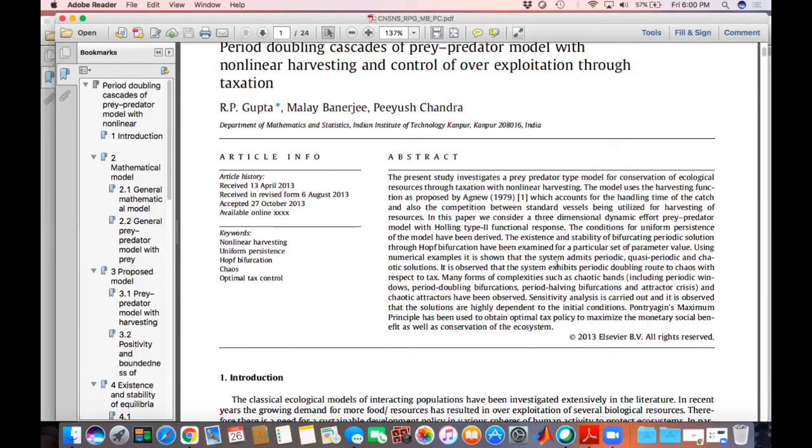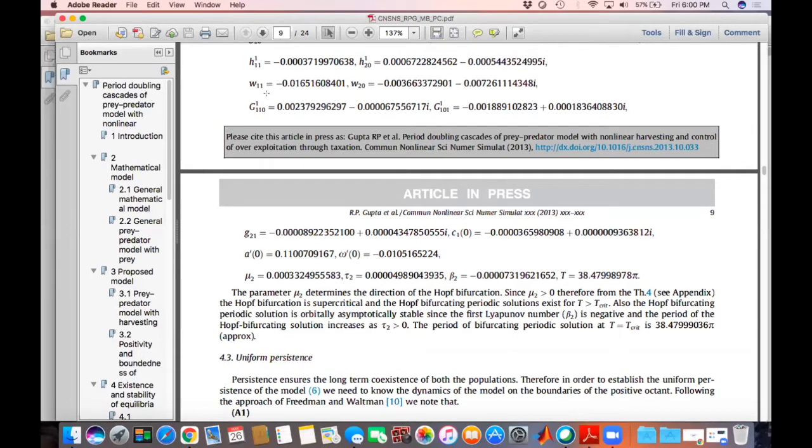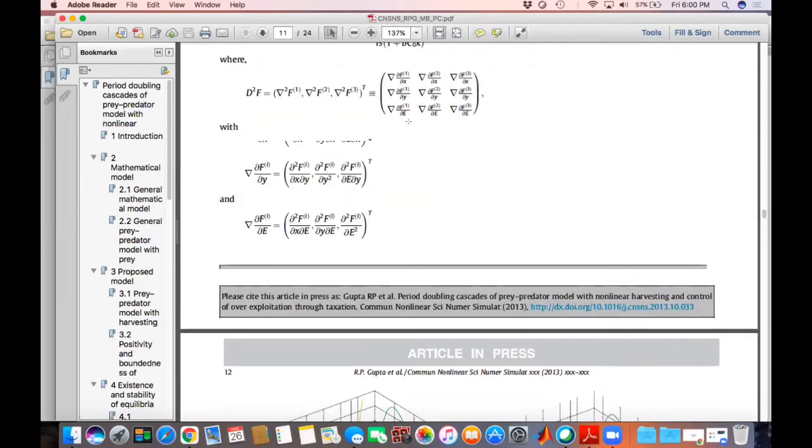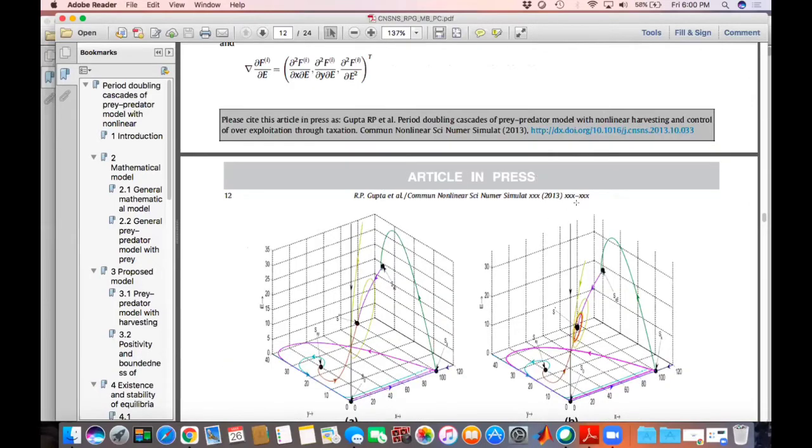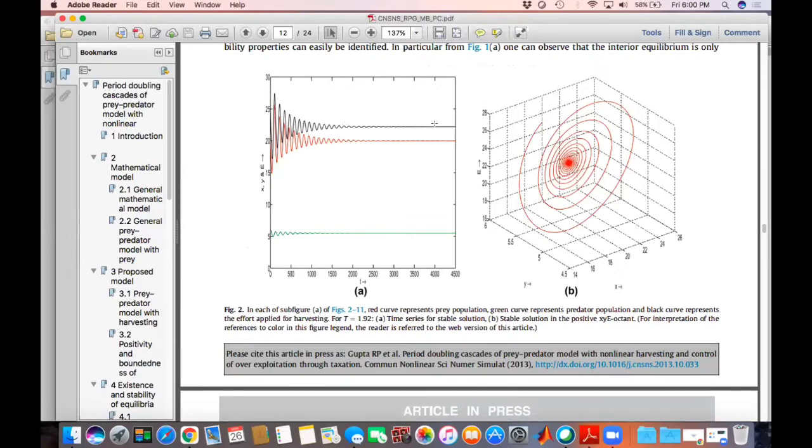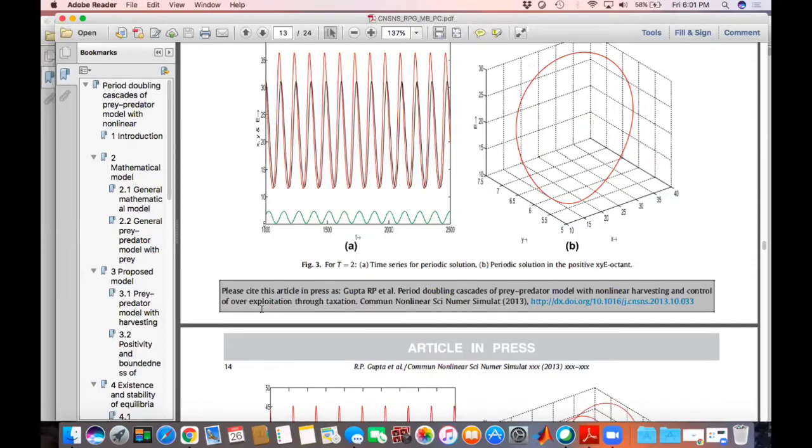First of all, you can see that this trajectory is converging to a stable equilibrium. This is some sort of transient decaying oscillation, and ultimately it is converging to the stable equilibrium point. Then you have this periodic orbit, this is the period, this is a periodic closed orbit curve. And you can see this is for, I don't know whether you can see this clearly,